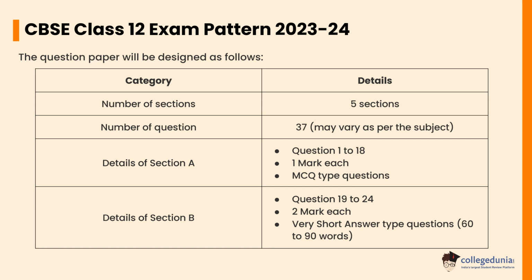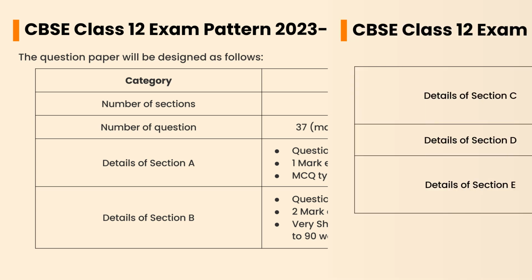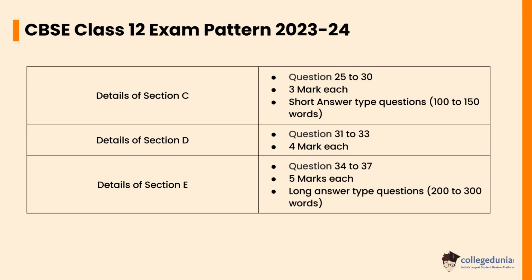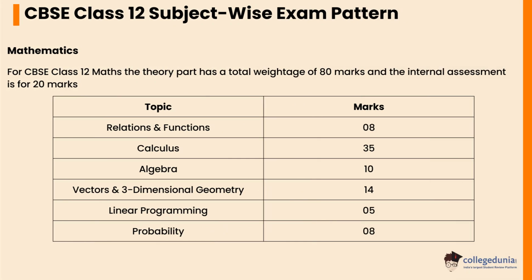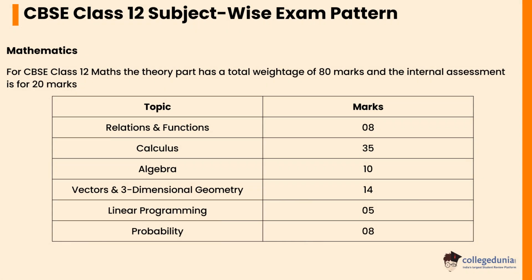Section C will contain 5 questions of 3 marks each. In Section D there will be 3-4 marks questions and Section E will have 4 long answer type questions for 5 marks each. Let's check the CBSE Class 12 subject-wise exam pattern. In mathematics, for CBSE Class 12 maths, the theory part has a total weightage of 80 marks and the internal assessment is for 20 marks.